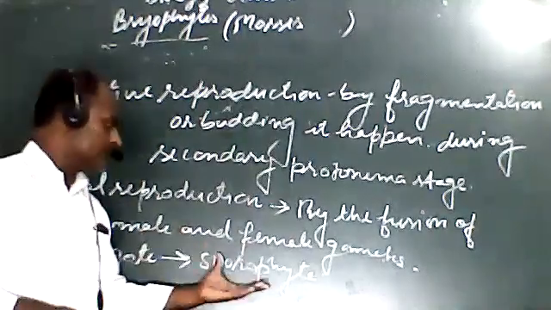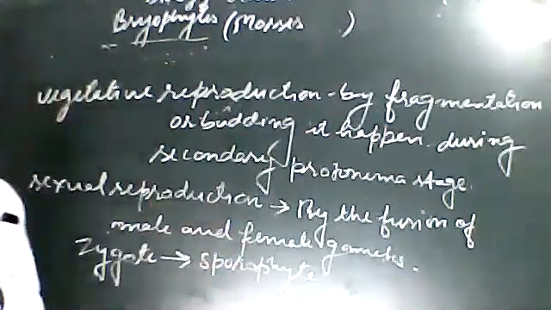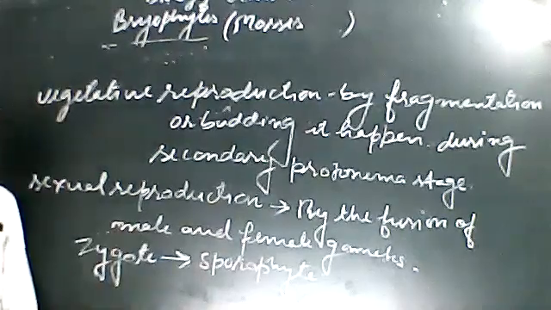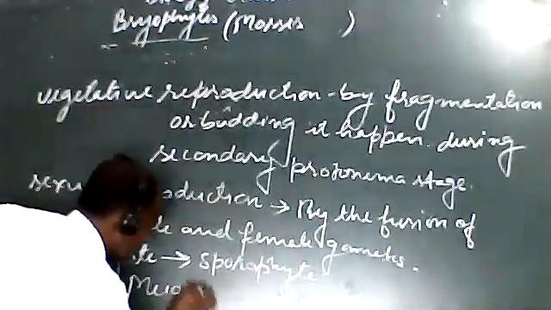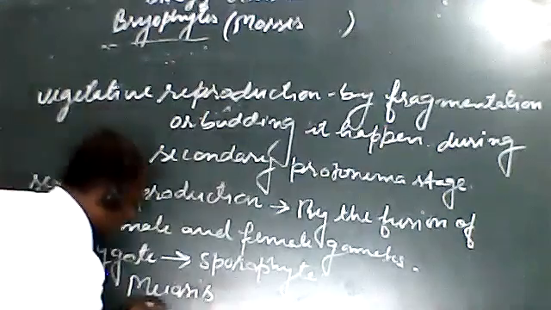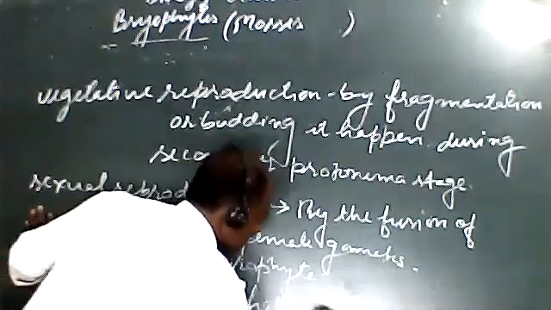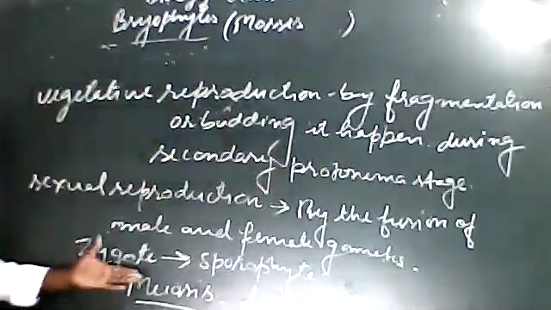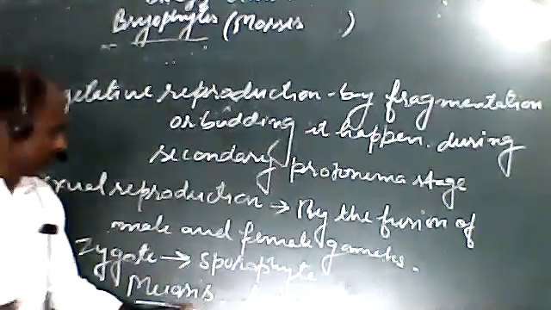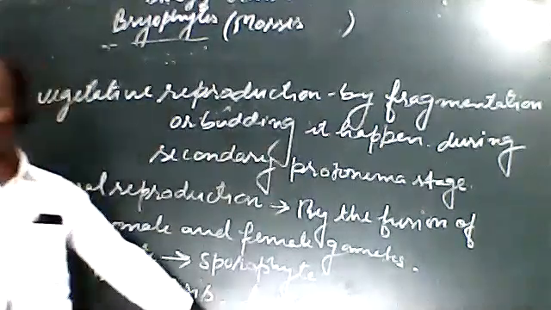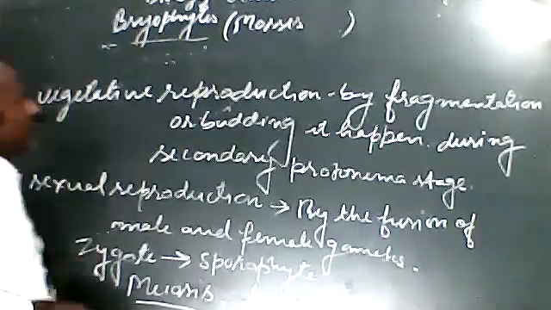After that there will be meiosis, and during meiosis there will be formation of the haploid stage, means gametes form from the sporophyte stage. In this way we have studied the bryophytes, the liverworts and mosses.